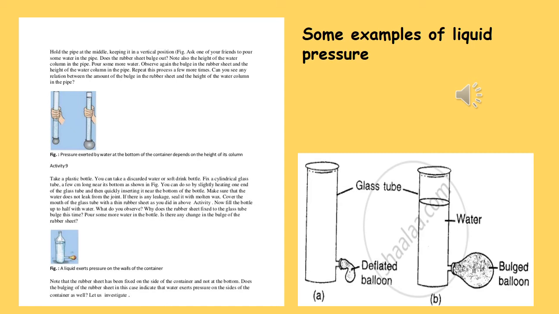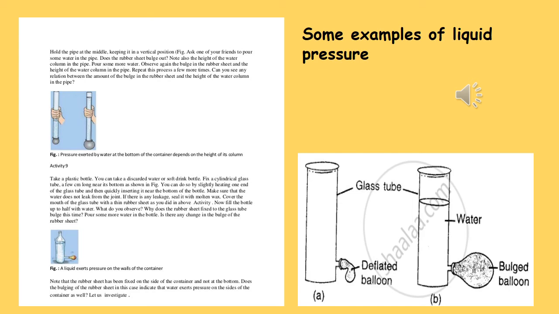So it is seen that the one having liquid up to greater height, in that one the balloon is inflated more than the other one. Why is it so? Because lateral pressure of liquid P is equal to hdg. So the more the height of the liquid, the more the lateral pressure will be. Lateral pressure being more, it exerts more pressure on the balloon, and so the balloon is inflated more in that case.